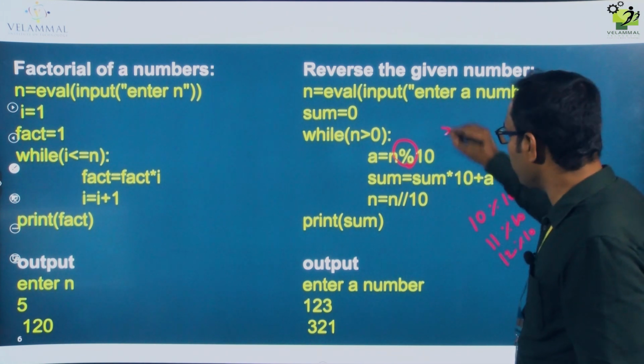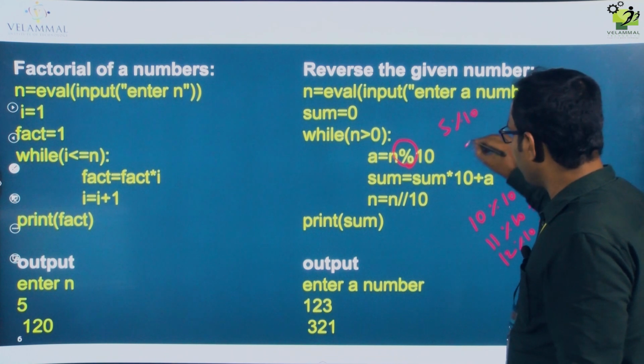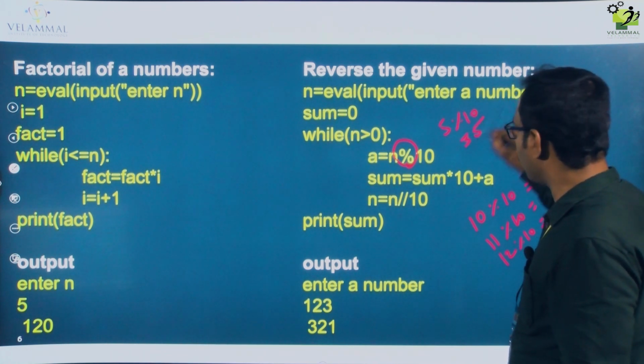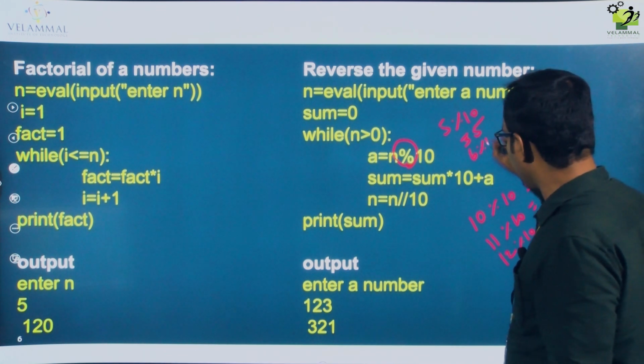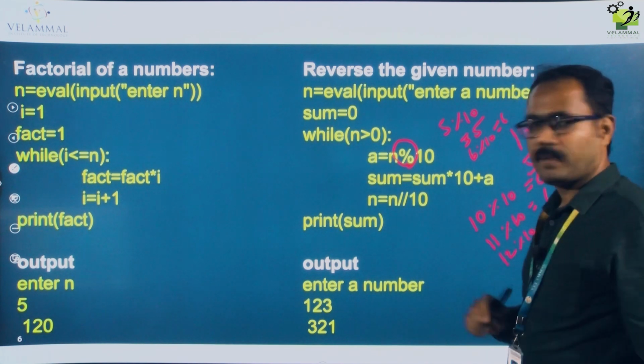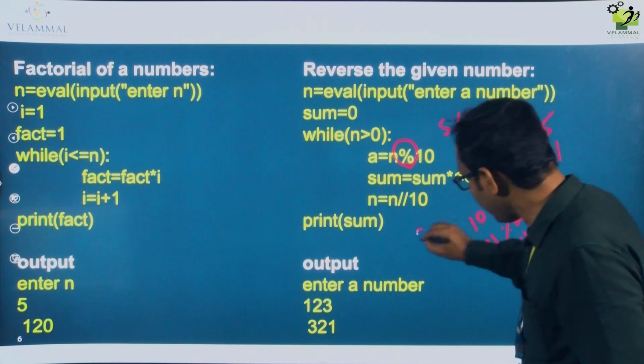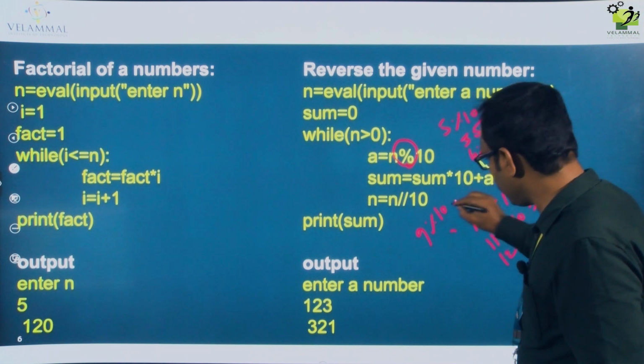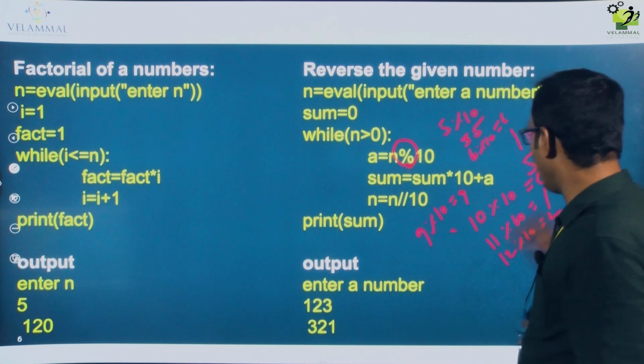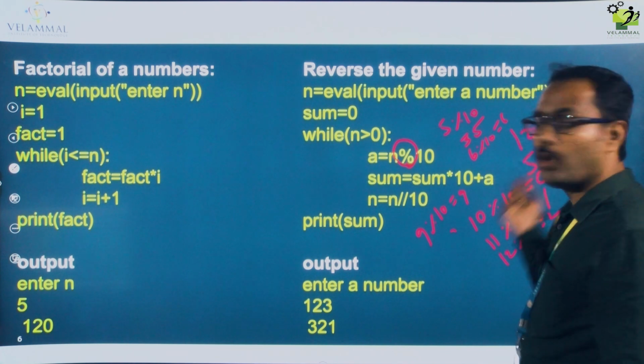Suppose I give 5 modulo 10. The value is 5. 6 modulo 10 equals 6 only. 9 modulo 10 is 9 only. Likewise, you get to know the modulo division value.